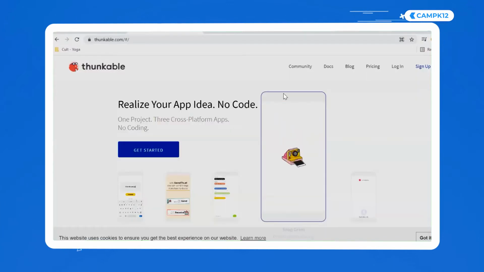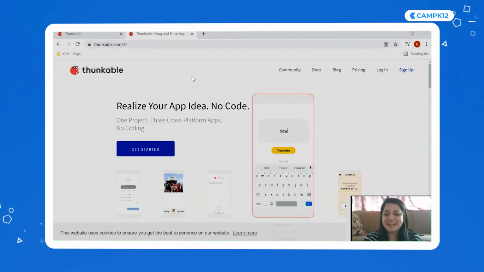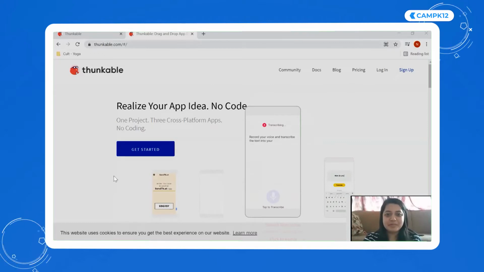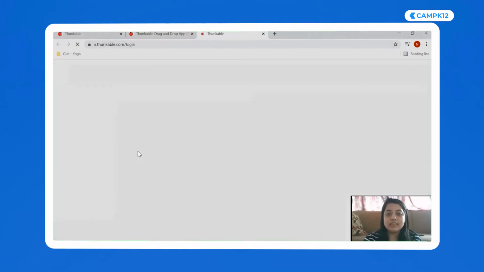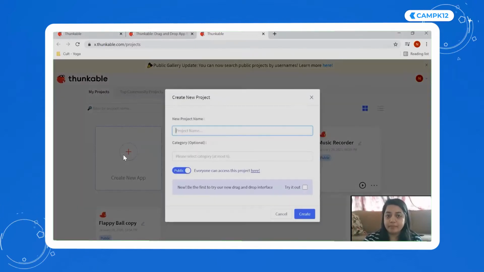So I'm going to first of all share the link of Thunkable with all of you guys, and I want you guys to go to this platform, okay? Do you see something like this? I want to quickly check how many of you are on Thunkable. Yes, very good job, guys. Super. Now if you're on Thunkable, just click on get started. Yeah, I want all of you guys to click on get started, and once you click on get started, then you have to say create new app.